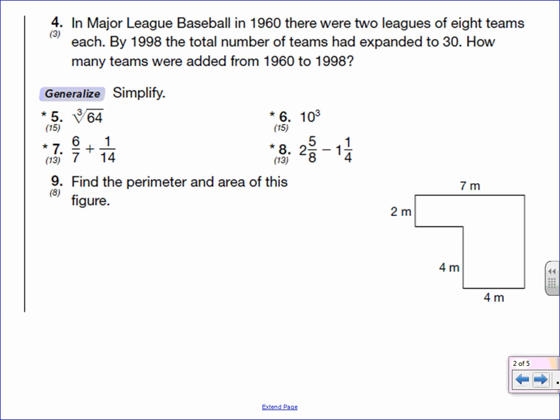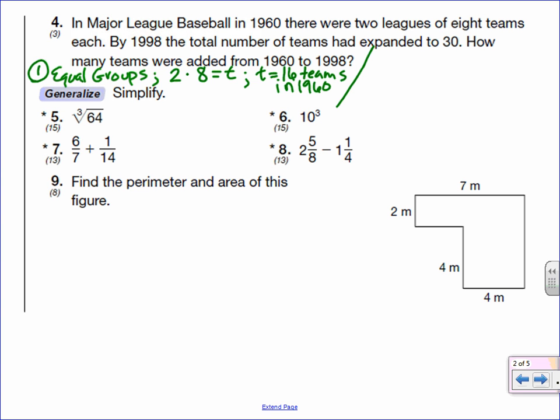We have equal groups to figure out how many total teams there were in 1960. The equation is the number of groups, 2 leagues, times the number in each group, 8 teams, equals the total. 2 times 8 is 16 teams in 1960.